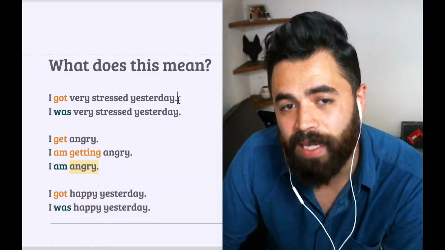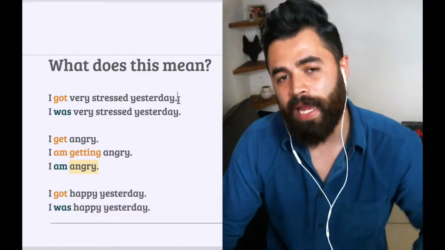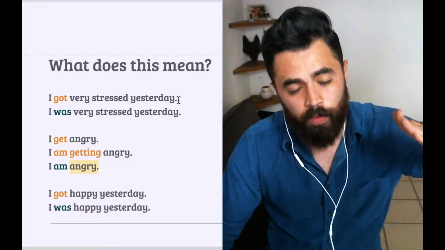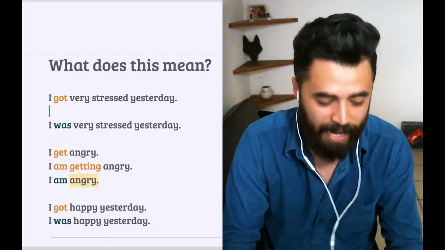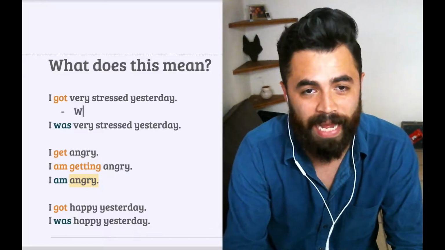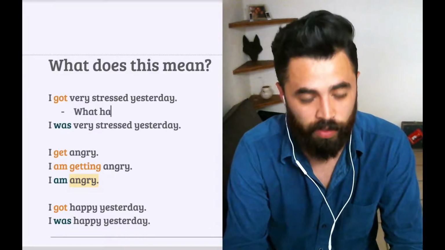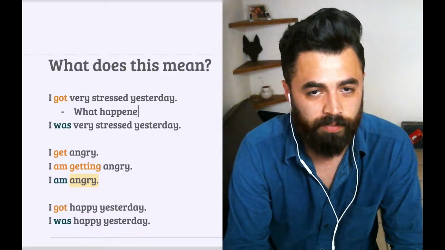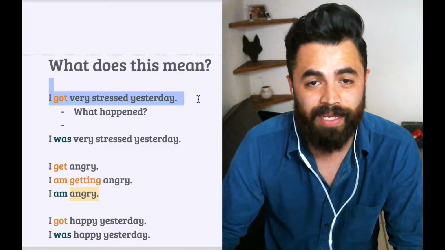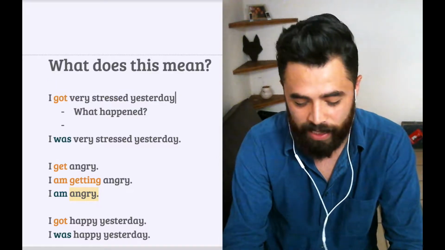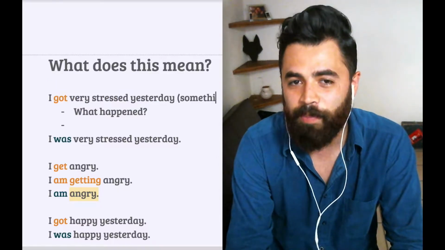When we say I got very stressed, what I'm referring to is the moment that I got stressed. What I might ask is, what happened? What happened that made you get stressed? So the implication here is, because I got very stressed yesterday, something happened.